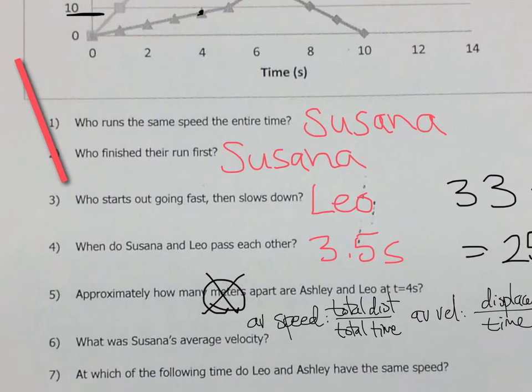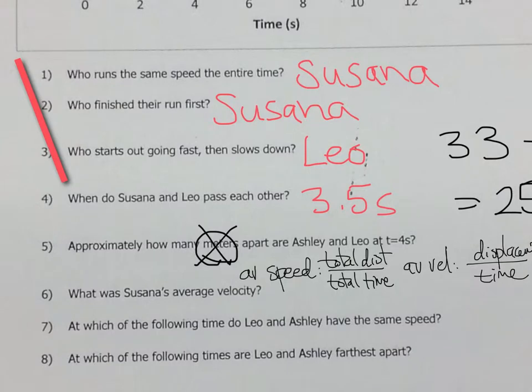So displacement would be final minus initial position, and we're going to divide that by time. Looks like we get -5, and this would be yards per second or meters per second if the graph were in meters, which it was supposed to be but isn't.